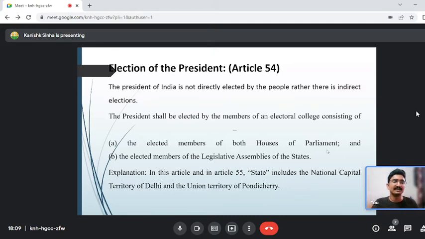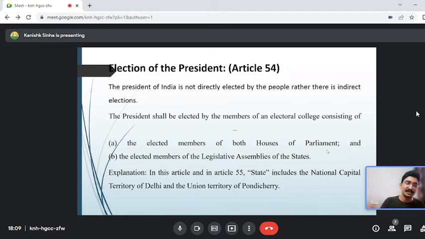Or it was something like this: what does the electoral college of the president consist of? Option A, elected members of both houses of the parliament. Option B, elected members of the legislative assembly of the state. Option C, nominated members and elected members of the houses of parliament, nominated members of the legislative assembly. Or option E, both A and B. Very clearly remember that it is only and only the elected members of the Lok Sabha, Rajya Sabha and the legislative assembly who constitute the electoral college of the president. Okay, not the nominated members.